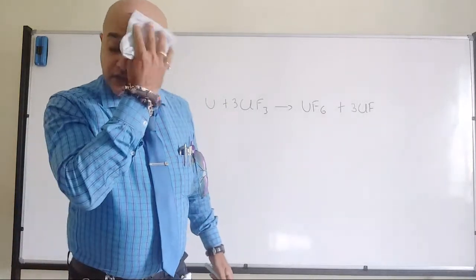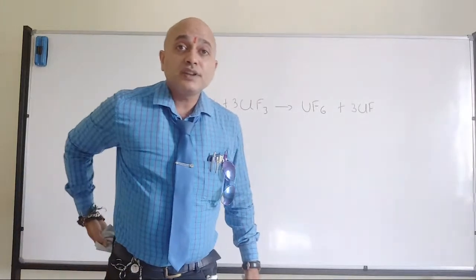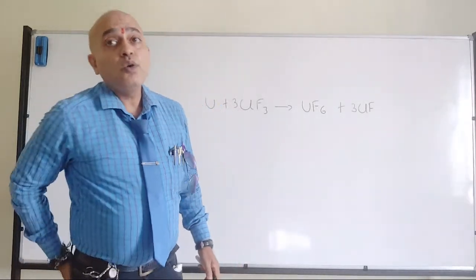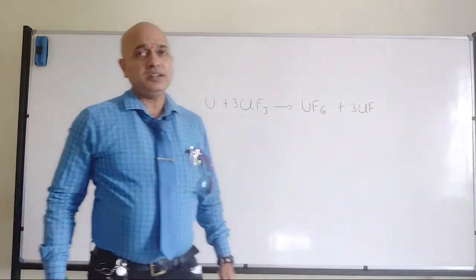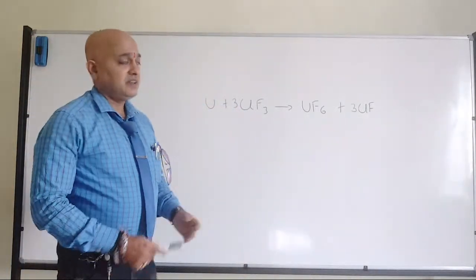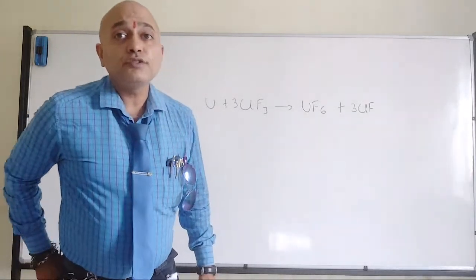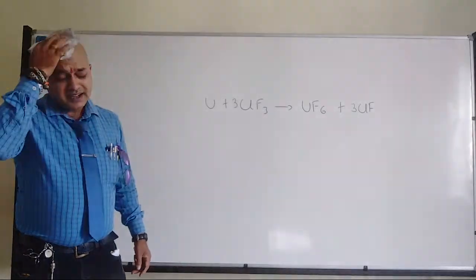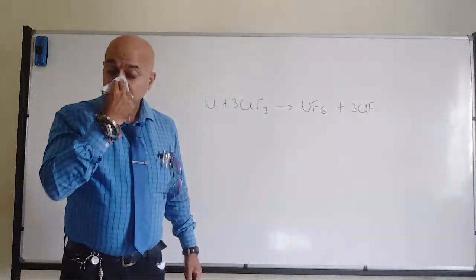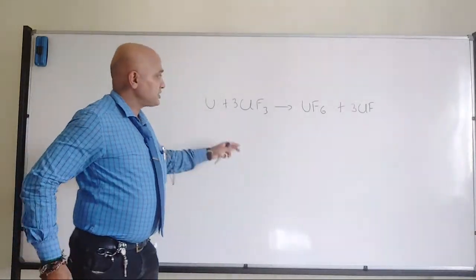This is related to interhalogen compound. We have discussed the fluorination property with respect to O2F2. So this is with respect to interhalogen compound, one of the applications where they want to separate different isotopes of uranium. That's what I told, right? So where they want to separate different isotopes of uranium, that's where they will go for this reaction.